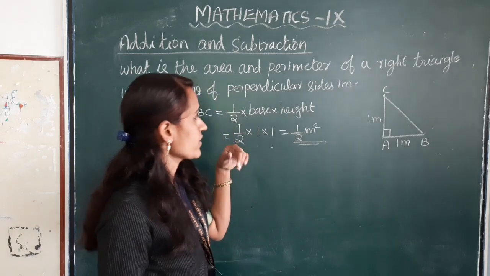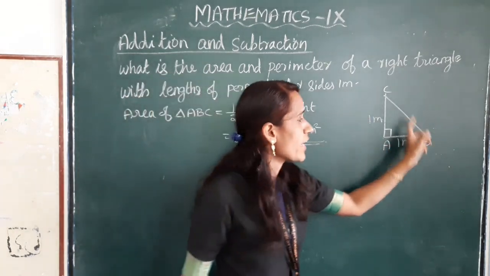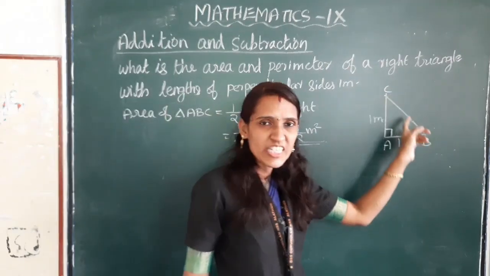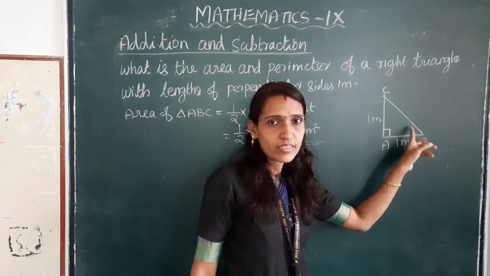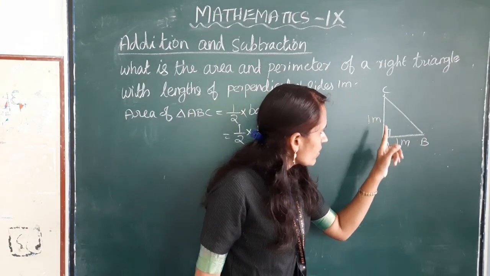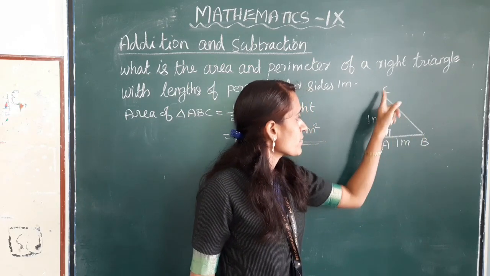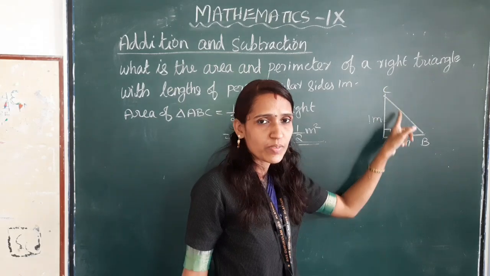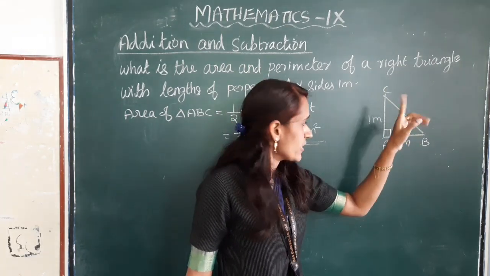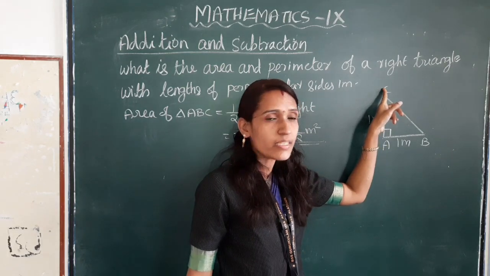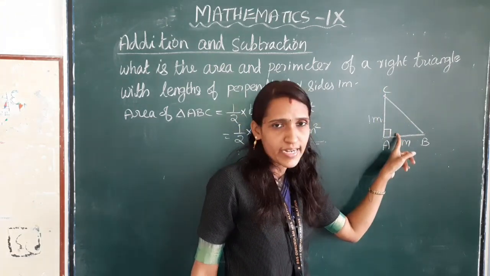Next, we have to find the perimeter of triangle ABC. The sum of three sides is its perimeter, right? Here, AB plus BC plus AC is its perimeter. So, next we have to find BC. BC is hypotenuse of this triangle.